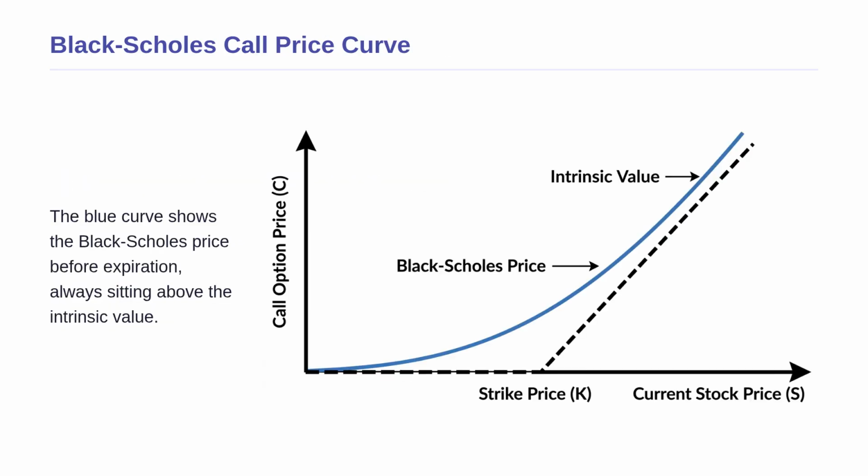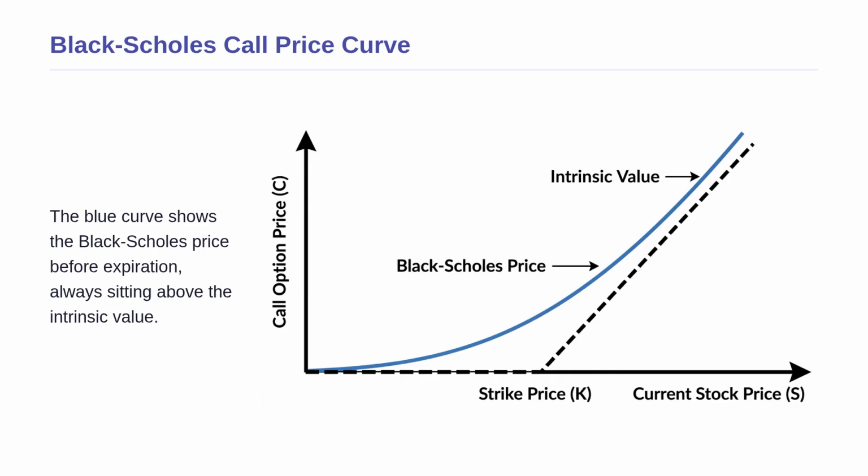Now that we have calculated these prices, let us visualize how the formula behaves in the real world. The graph you are looking at beautifully illustrates the Black-Scholes call option price. The horizontal axis is the current stock price and the vertical axis is the call option price. The dashed hockey stick line shows what the option is worth at the exact moment it expires: 0 if the stock is below the strike price and a dollar for dollar profit if it is above.